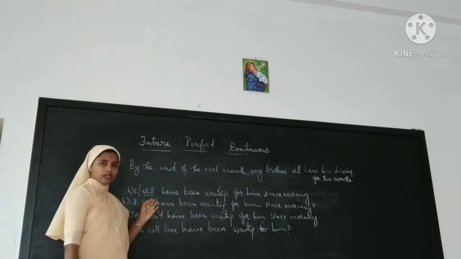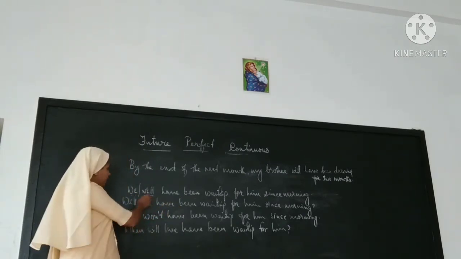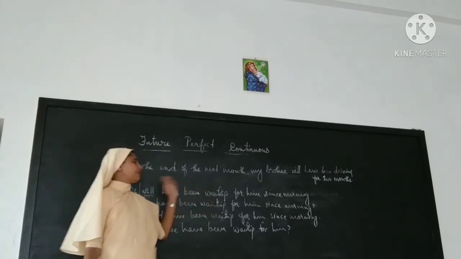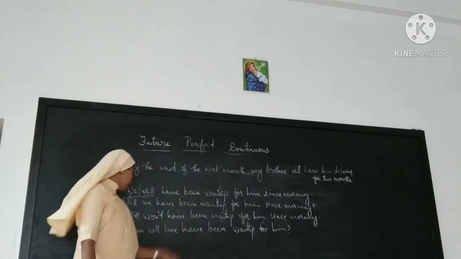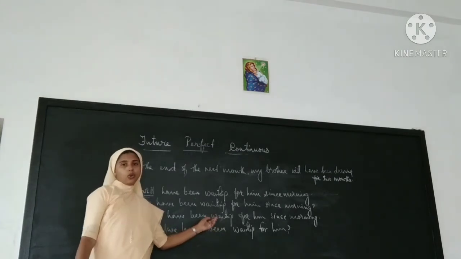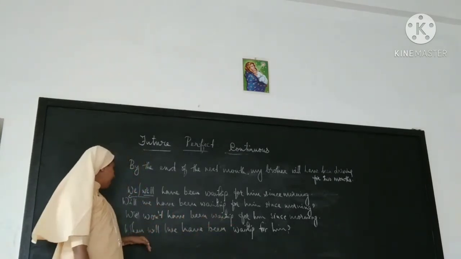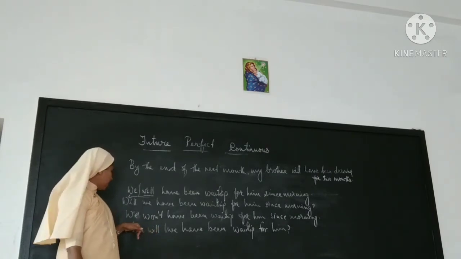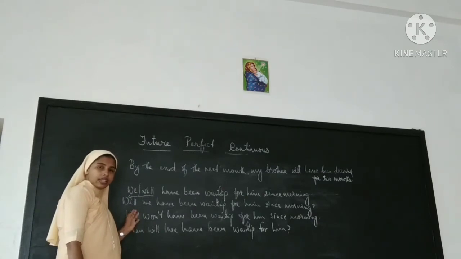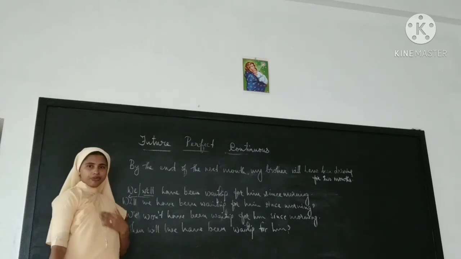How to make it into a yes/no question? We have to place will first. Will we have been waiting for him since morning? How to make it into negative? We won't have been, or we will not have been waiting for him since morning. And for a WH question, the WH word first, then the rest as used in the yes/no question. When will we have been waiting for him?